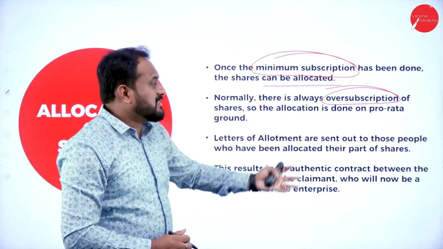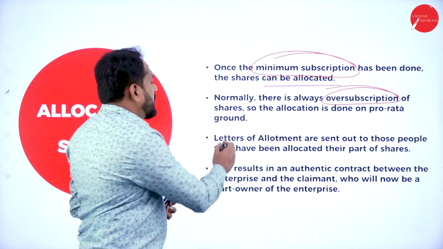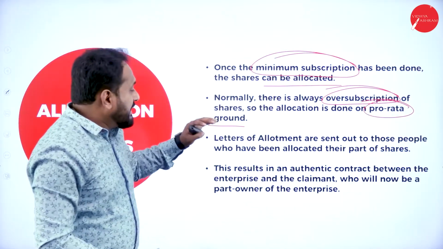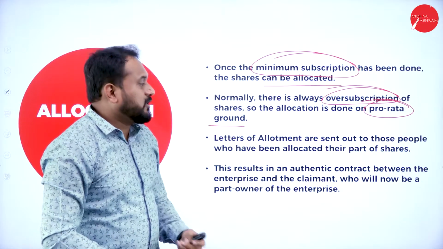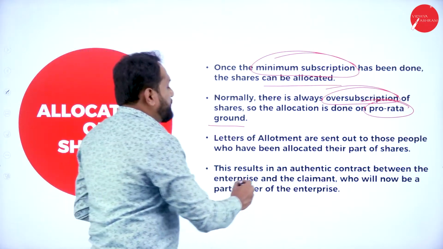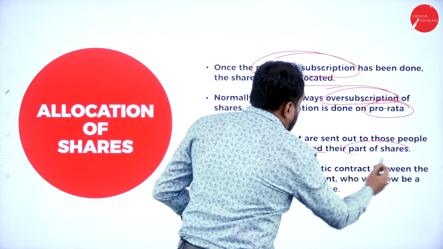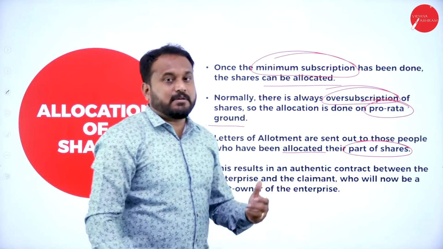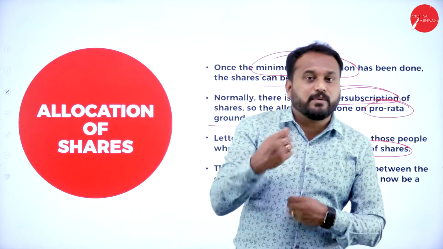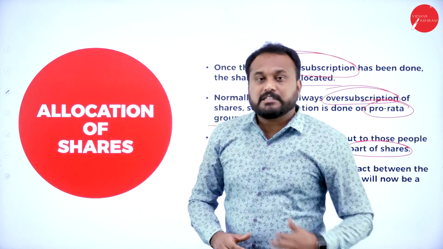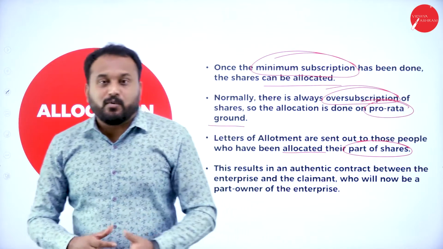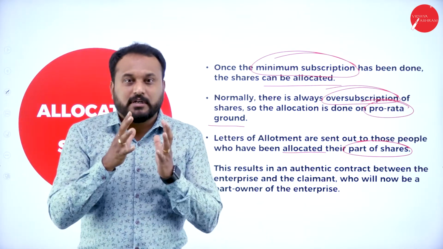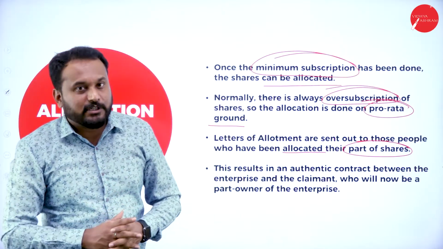So the allocation is done on pro rata grounds. Letters of allotment are sent out to those people who have been allocated their part of shares. For example, they would have said the minimum subscription is this much, and then they go with allocation. Now people will start buying more shares. Say for example, I'm just giving you 2 lakh shares is all the company wants to give to the public.